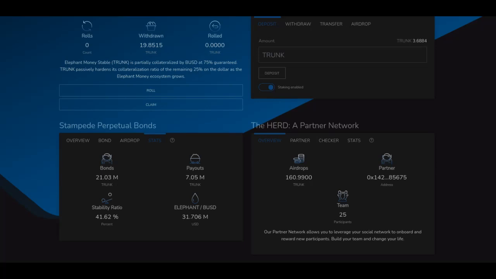The stability ratio. This is the first stat that deserves some explanation. What does it mean and why is it important? Well, to understand the answers to those questions, you first have to understand what a liquidity pool is. Now, I'm not going to go super deep into that right now because there are already tons of videos on liquidity pools out there. In fact, I put a link for a really good one by Whiteboard Crypto in the description of this video.